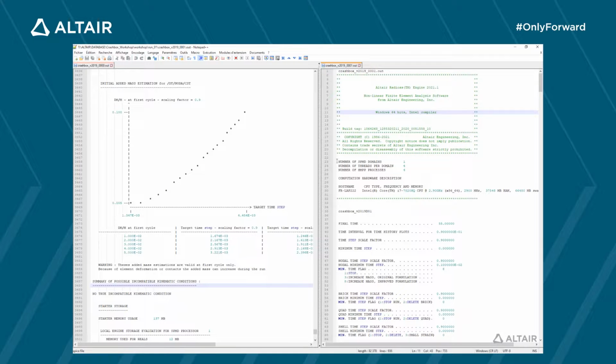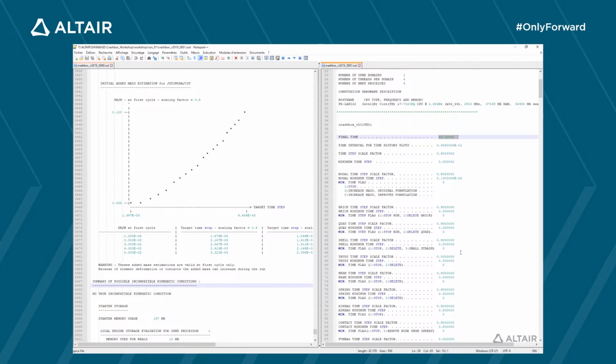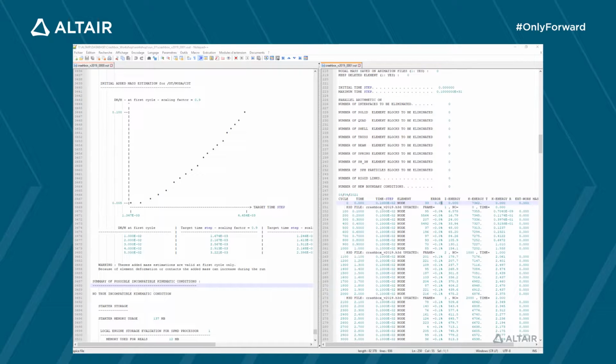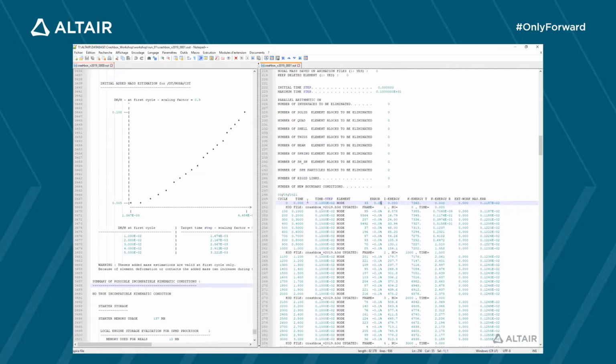Let's have a look now at the 1.out file. First, one can retrieve the number of domains and processors used for the computation. And below, what has been read from the 1.rad file, here, the runtime, for example. The main part of the engine file is the list of the printed states of the computation. The frequency output of this printout can be adjusted. And for each printout, the following entities are reported.